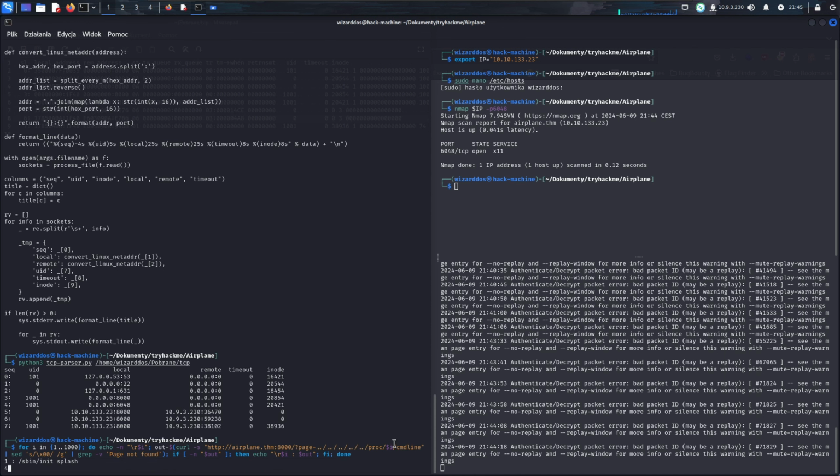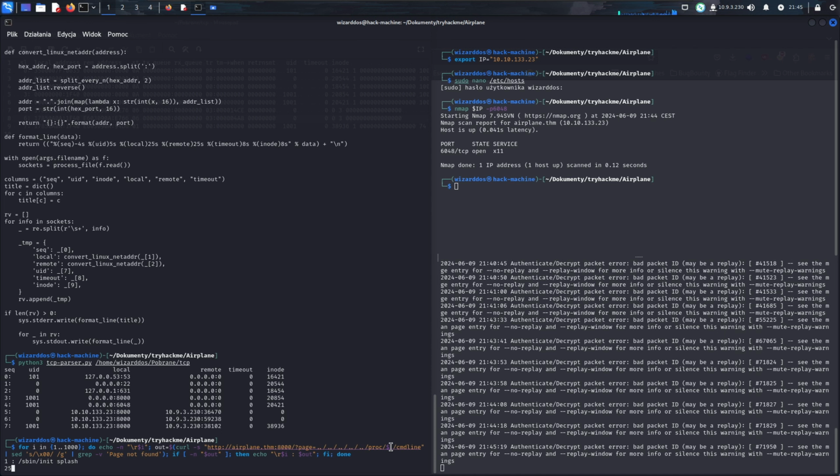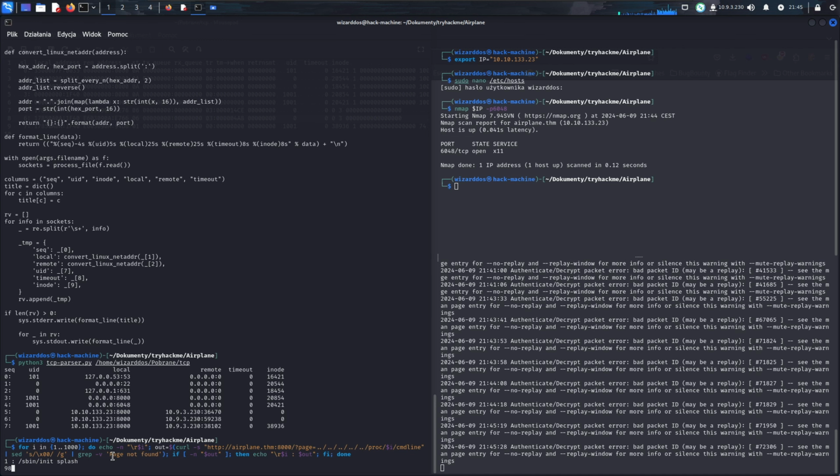Right now, let's brute force. The first one is not the one we're looking for. And we see this process also runs as Hudson with ID 1001, just like the service on port 8000. So very good.